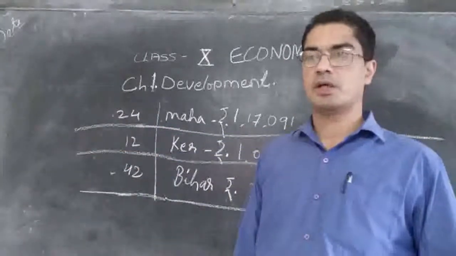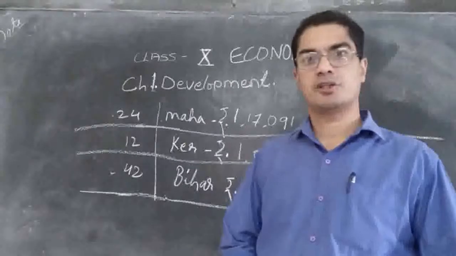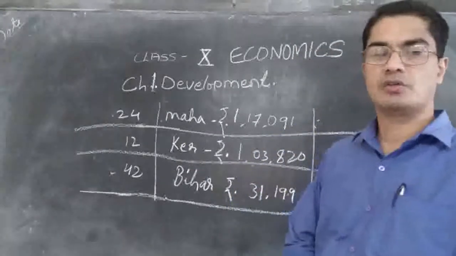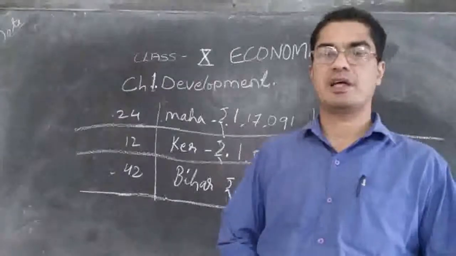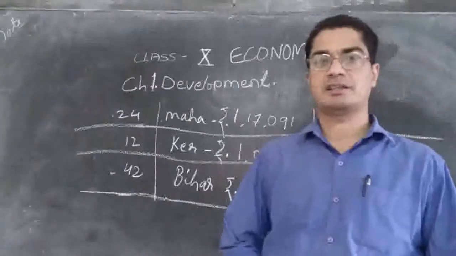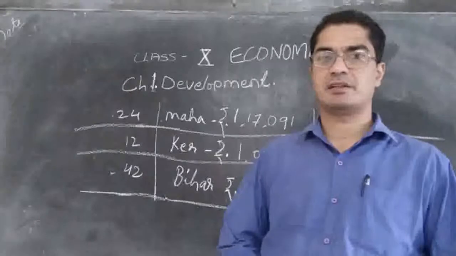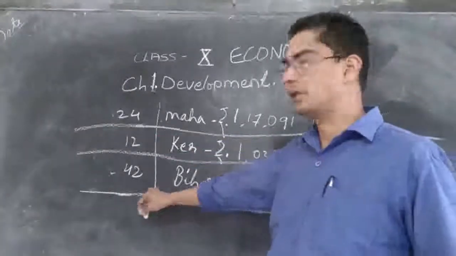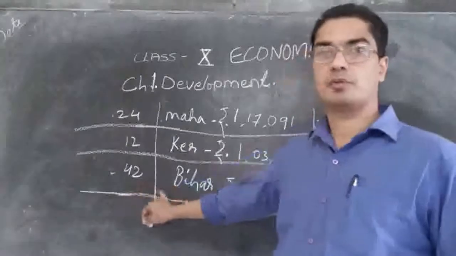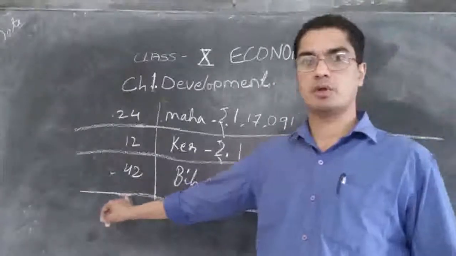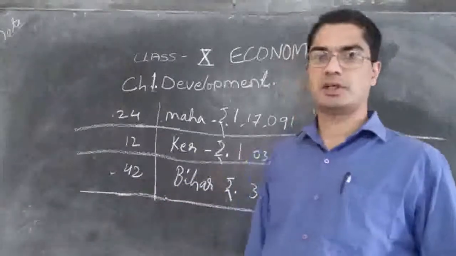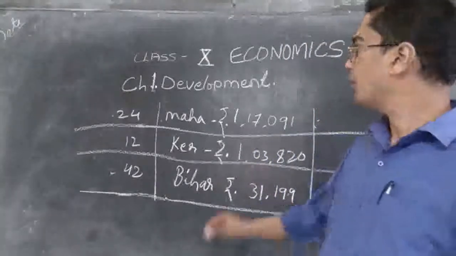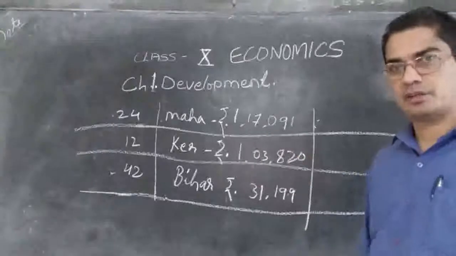So we can imagine what a pathetic situation it will be, how sad the parents will be. Because of lack of facilities, they have to see their children dying, and so on. So that is a very pathetic situation, especially in Bihar. First of all, the people are poor and the children are born and they also die, and that is very pathetic. Now let us see about literacy rate.